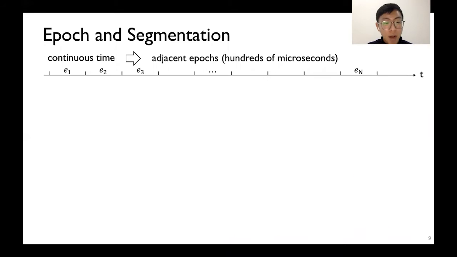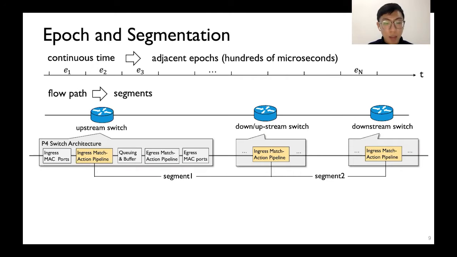Next, we look at epoch and segmentation. Dove splits continuous time into a series of adjacent epochs. The length of an epoch is identical and configurable. Dove splits flow path into segments.